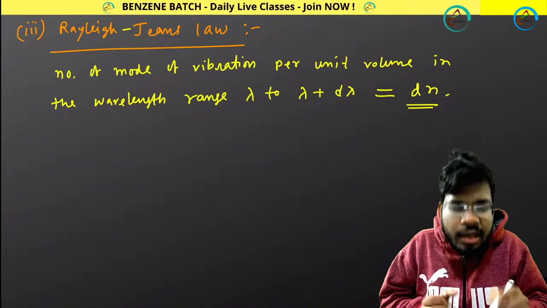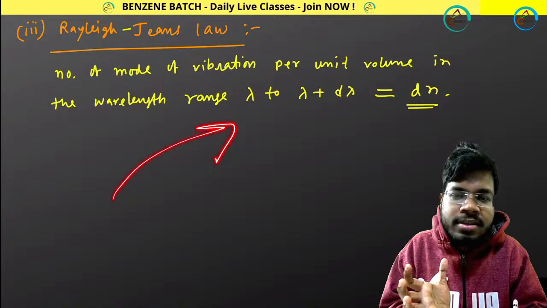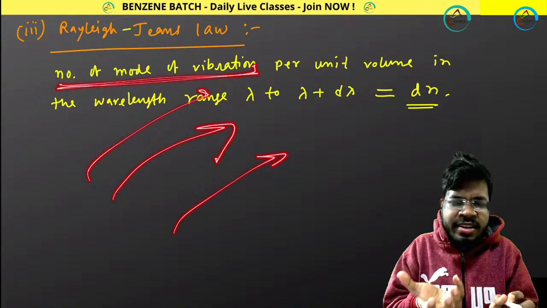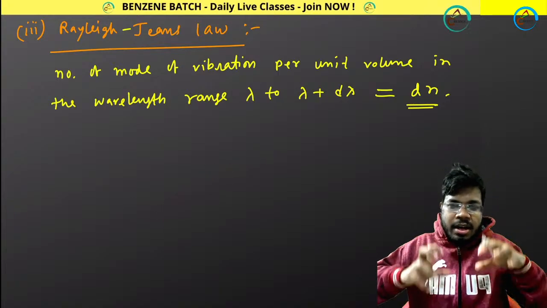That means, how many modes of vibrational oscillators are coming out from the black body?